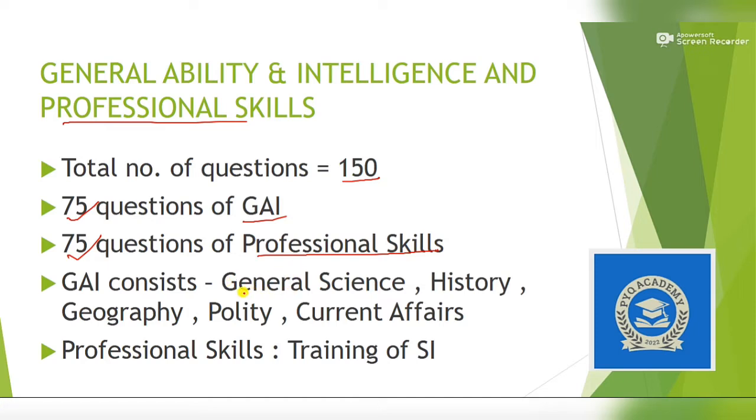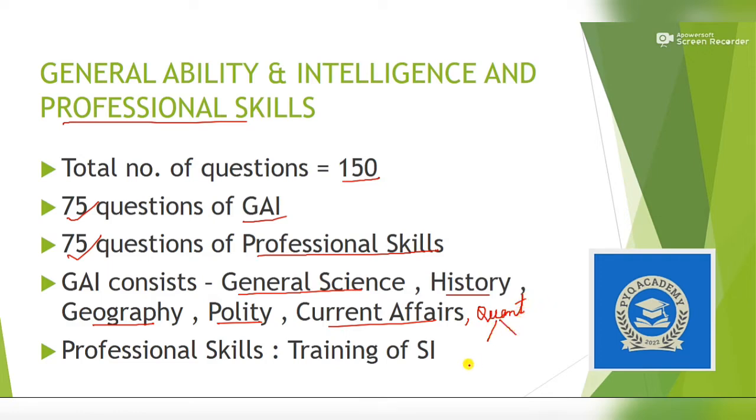Now coming to the details of the General Ability part, it consists of questions from general science, history, geography, polity, current affairs, and I forgot to mention the portion from quantitative aptitude. That means maths and reasoning.